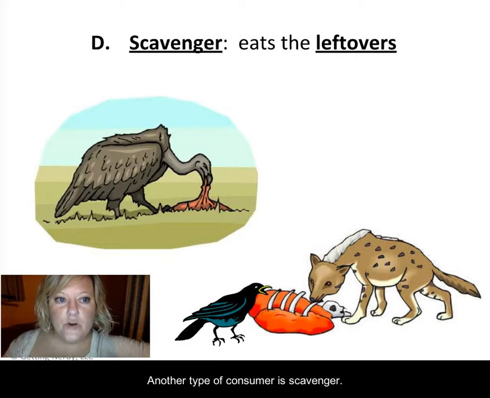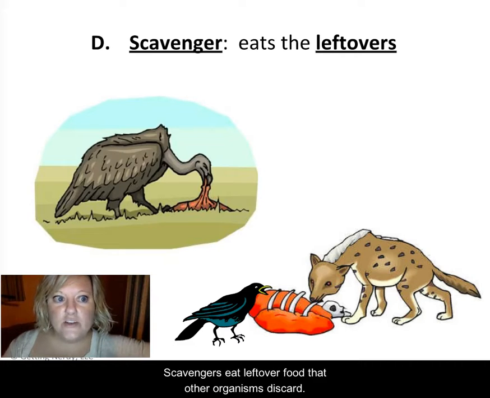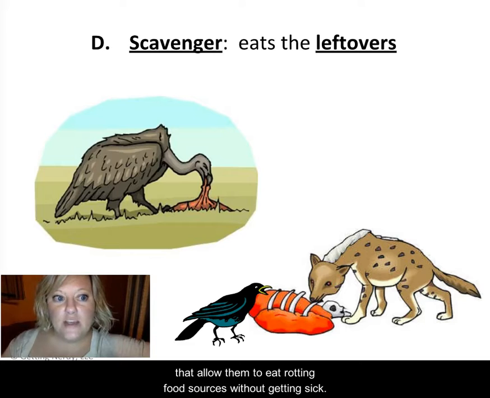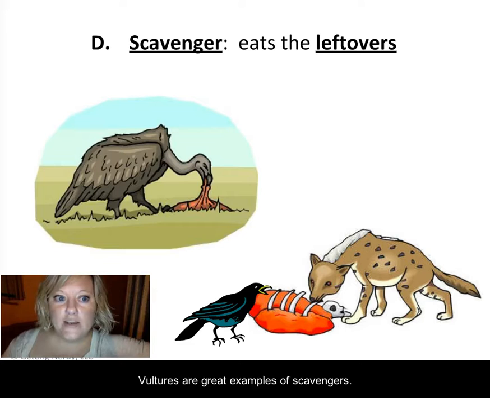Another type of consumer is scavenger. Scavengers eat leftover food that other organisms discard. These organisms have special bacteria in their digestive tract that allow them to eat rotting food sources without getting sick. Vultures are great examples of scavengers.